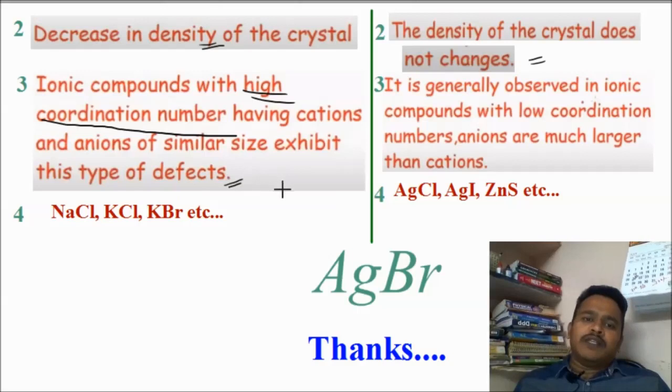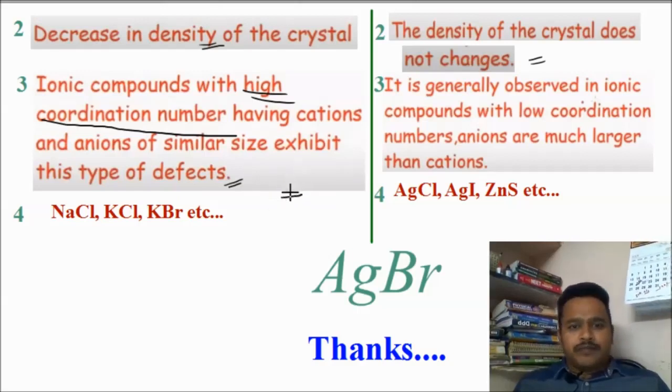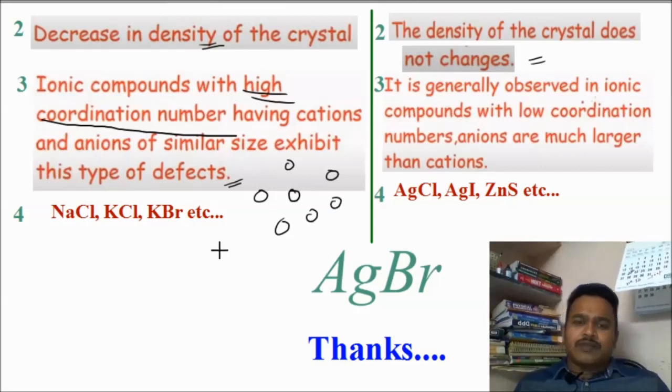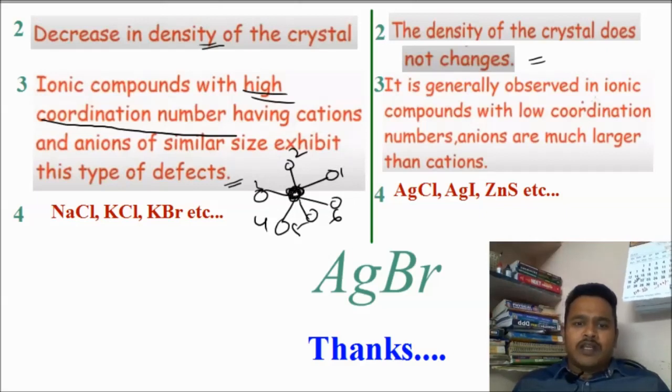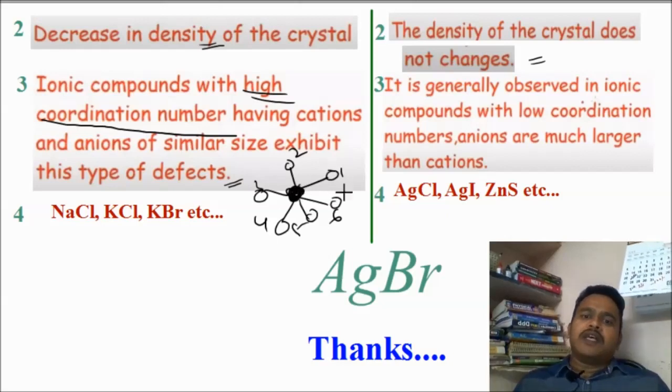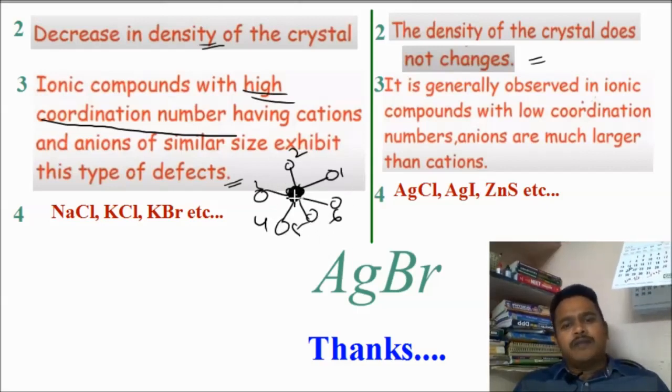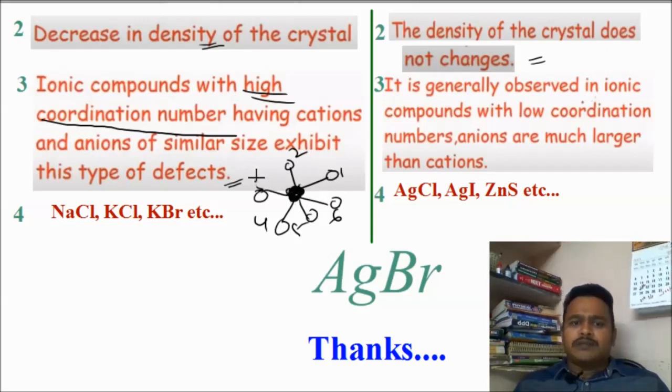Whenever we say high coordination number, what does it mean? One atom is in contact with some other atoms. High coordination number means many atoms are in contact, like this. See, this atom is in contact with 1, 2, 3, 4, 5, 6. The coordination number for this one is 6. For example, in a crystal, this black atom is in contact with 6 other atoms, so the coordination number is 6. That means many atoms are in contact with this atom. Many atoms are there, it is packed tightly.